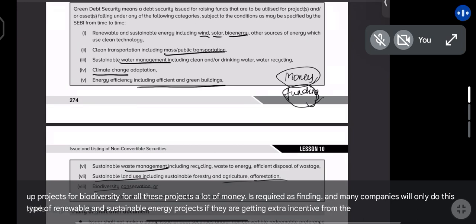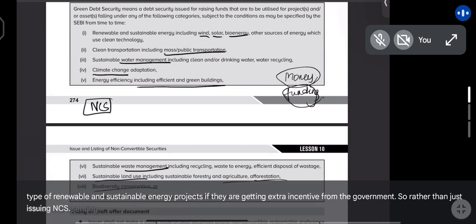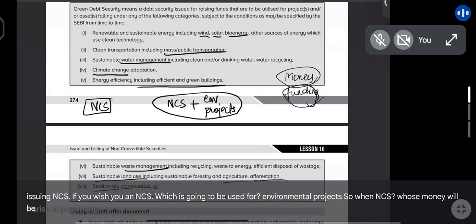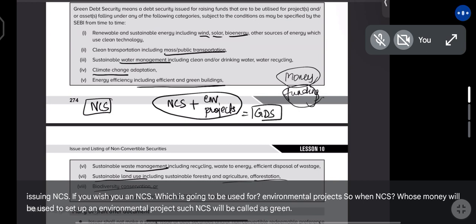from the government. So rather than just issuing NCS, you issue an NCS which is going to be used for environmental projects. So an NCS whose money will be used to set up an environmental project, such an NCS will be called a green debt security.